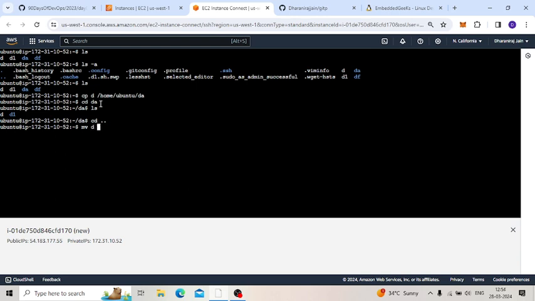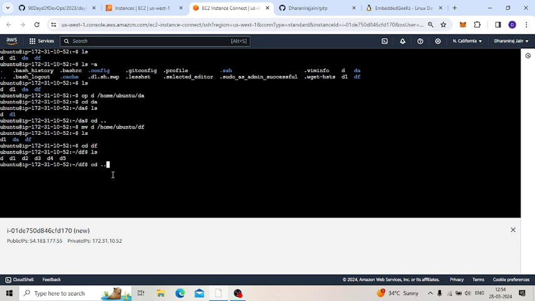Where do I want to move it? Into df. I press enter. Now if I give ls, the d file is not there, it's already moved into df. Just for clarification we can check here. If I give ls, okay, the d file is there.